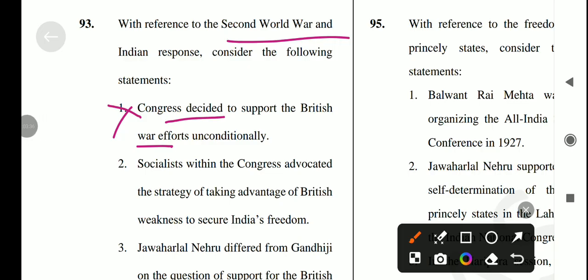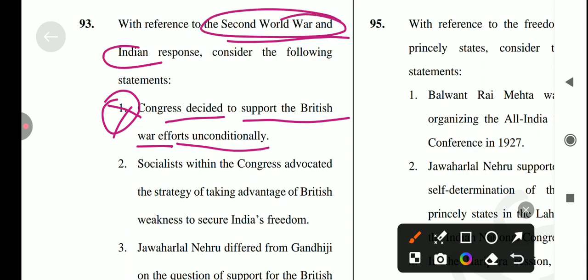Sorry, the first statement is that the Congress decided to support the British war effort unconditionally, asked in the context of the Second World War and the Indian response. So the first statement is incorrect, because the offer was rejected by Linlithgow, the Viceroy. The Congress argued that these conditions were necessary to win public opinion for the war. Okay, so the first statement is not correct.